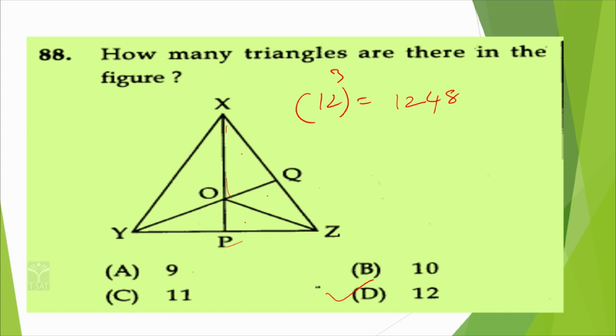Leave the first and last. Then consider the middle numbers 2 and 4, and double them: 4 and 8. Now add: 8, then 12 with 1 as carry, 2 plus 4 is 6, plus carry 7. So 12 cube is 1728.